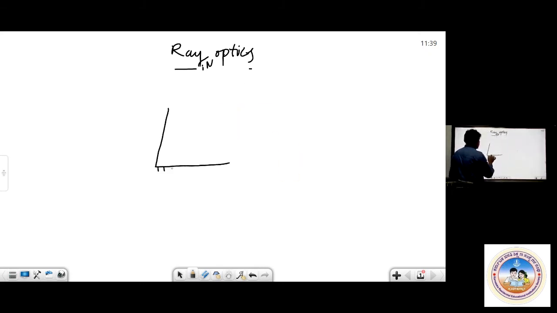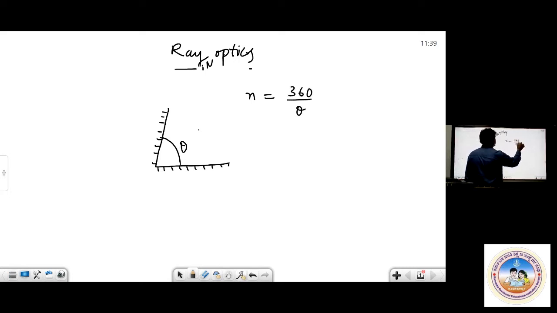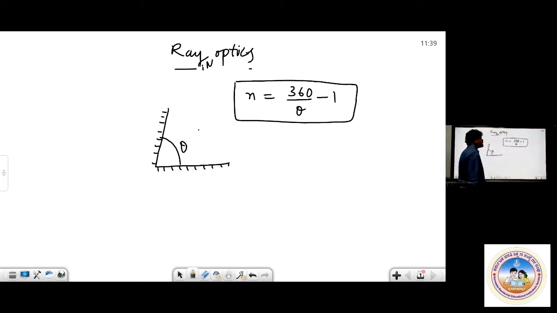Further, when two mirrors are inclined at a certain angle theta, how many images are obtained? This is also important. This angle is theta here, and you have kept one object here, so the number of images depends on theta. The formula you try to remember: n equals 360 by theta minus 1. Unless I mention otherwise, you take this as the formula.